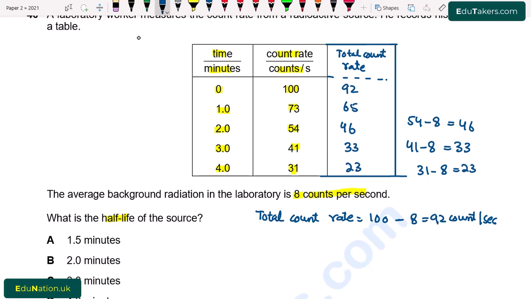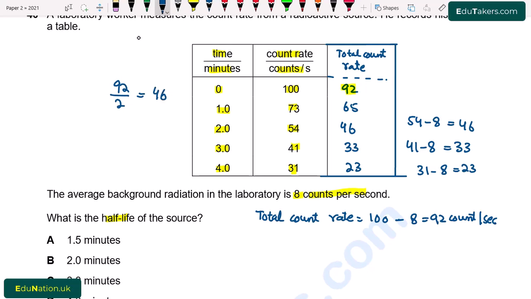So we have to find out the half-life. Initially the sample contains a count rate of 92 counts per second. When the first half-life passes, then half of this amount decays. It means that the count rate remains half after the first half-life. So when the first half-life passes, the count rate will be 46.